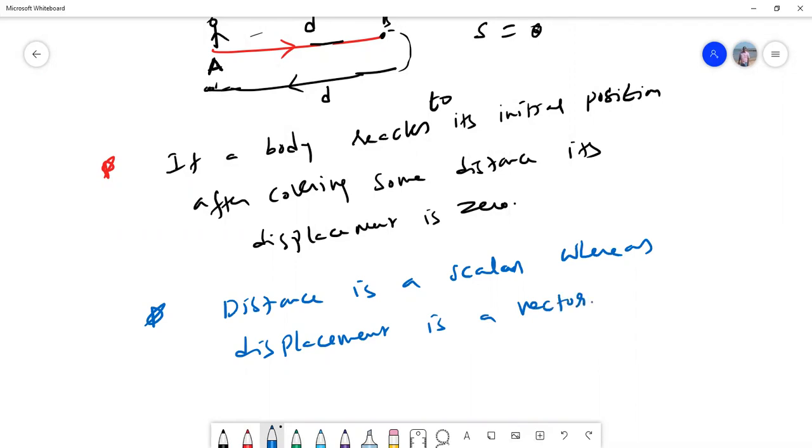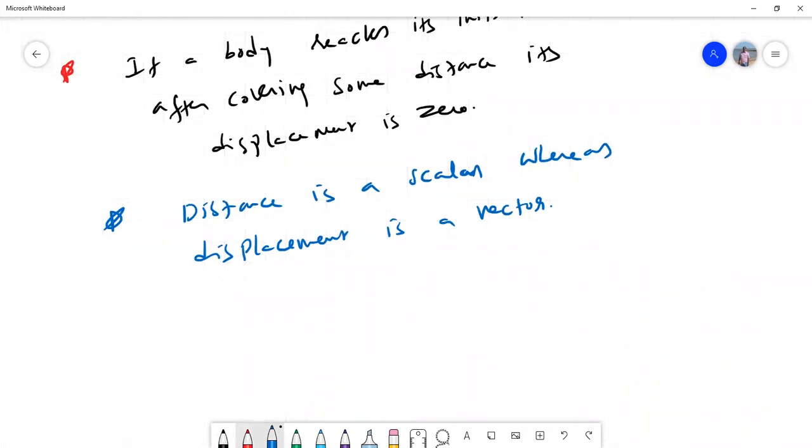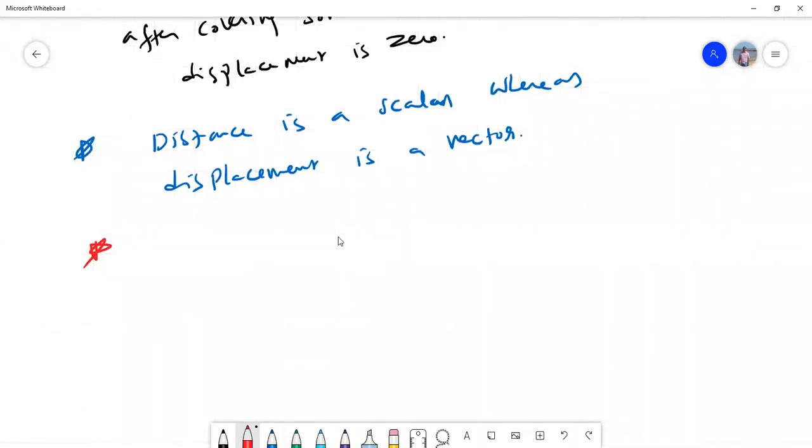Distance is a scalar, displacement is a vector. Now, next point. Is there any situation where distance is greater than displacement, or less than displacement, or distance is equal to displacement? Let us see. Generally, suppose a body moves along a straight line path, it starts at the point A and goes to the point B. In this case, distance is equal to displacement.